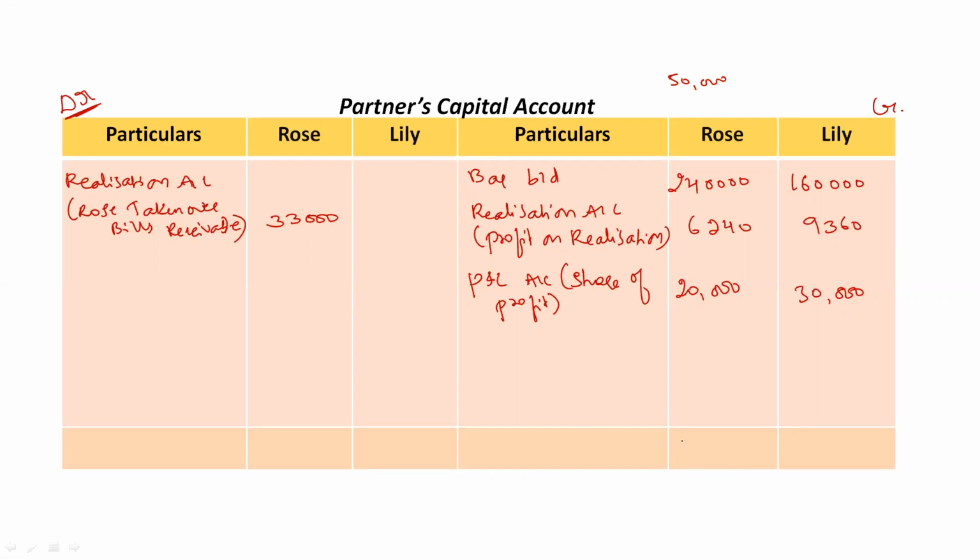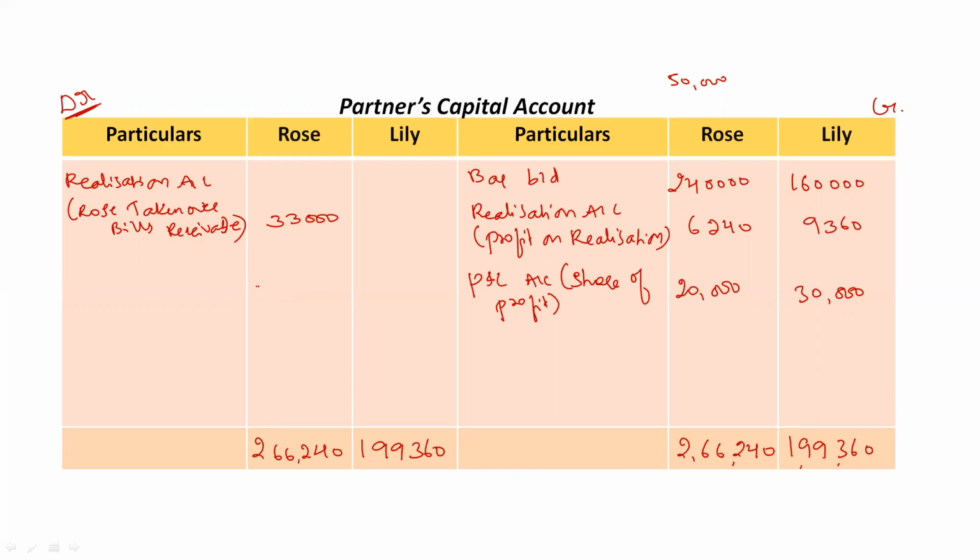Total of Rose amount column is rupees 2,66,240, and total of Lily's column is rupees 1,99,360. Here same thing, 2,66,240 and 1,99,360.